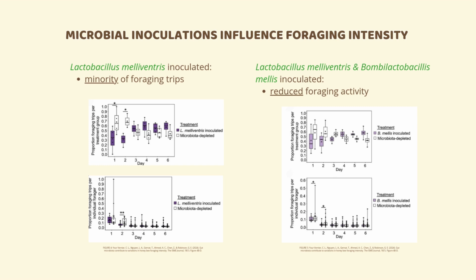A difference in foraging intensity between B. mellis inoculated bees and the microbiota depleted bees was not seen at the group level, pictured in the top right graph. However, at the individual level, bees inoculated with B. mellis accounted for the minority of foraging trips that took place during the first 2 days of tracking, as shown in the bottom right graph, compared to the microbiota depleted group. B. mellis had an influence on the foraging intensity at an individual level.